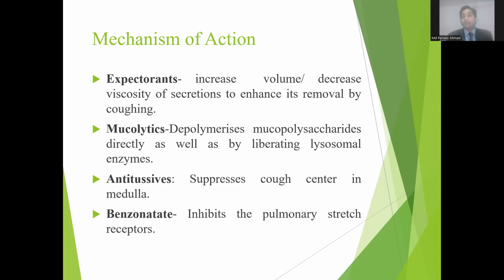Now, next, antitussives. Antitussives act mainly in two ways. First, centrally, they raise the cough threshold, and peripherally, they inhibit the tussive impulses. Now, benzonatate is a newer antitussive which acts peripherally and inhibits the pulmonary stretch receptors. These are the main mechanisms of action of drugs used in cough. And here, dextromethorphan also antagonizes the action of the NMDA receptor.